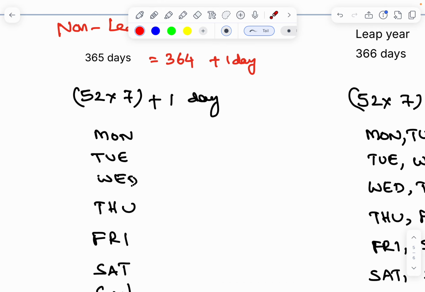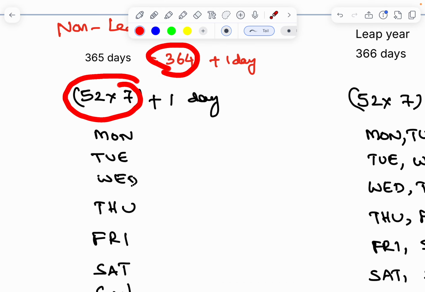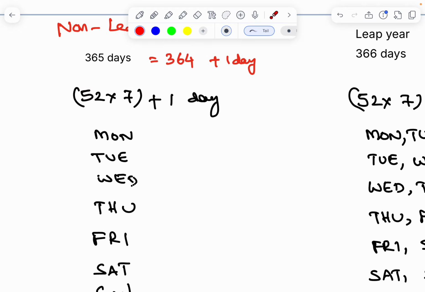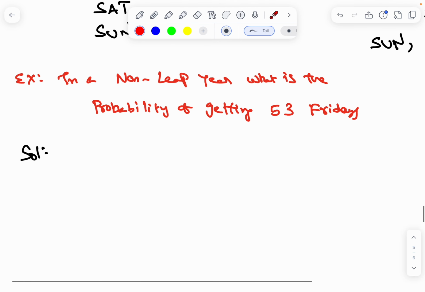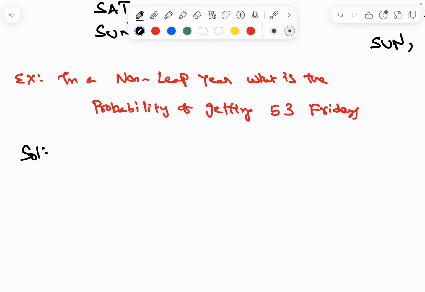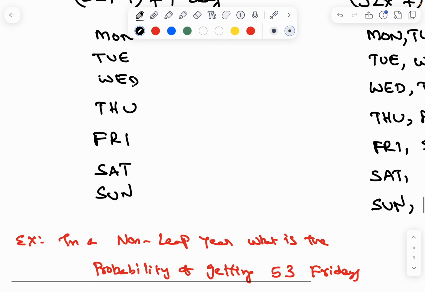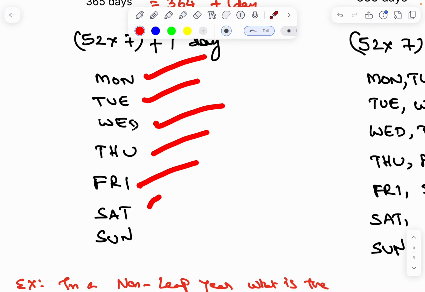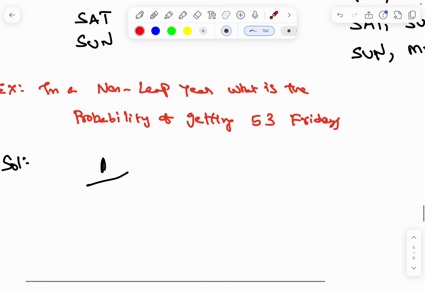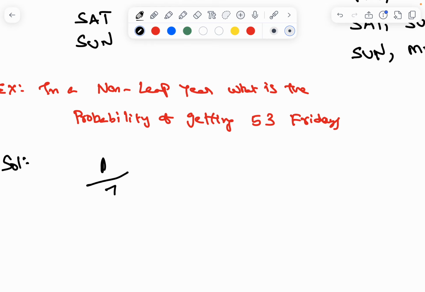Total 52 is completed here. 52 into 7, 364 days. Only 1 day is left, but here we want Friday only. This is the Friday. The favorable outcome is 1 by total outcomes, 1, 2, 3, 4, 5, 6, 7. Therefore, 1 by 7 is the answer.